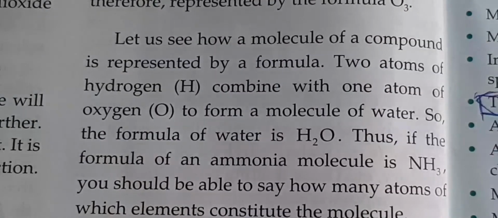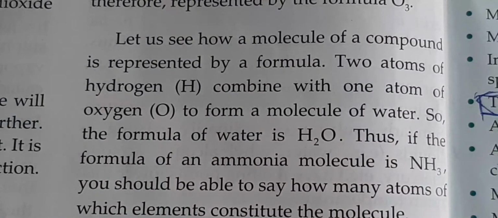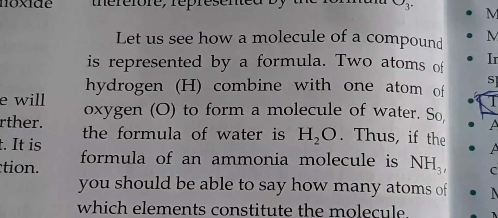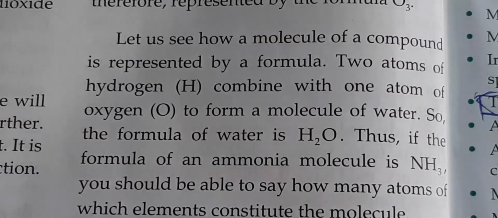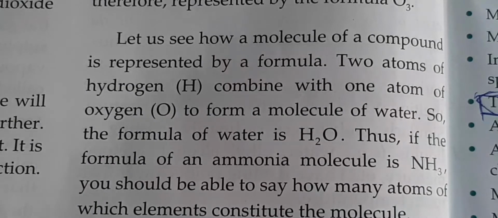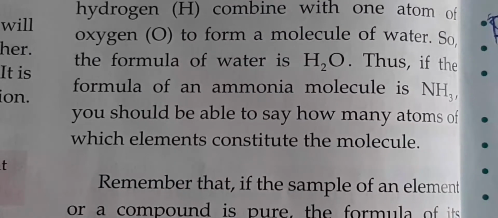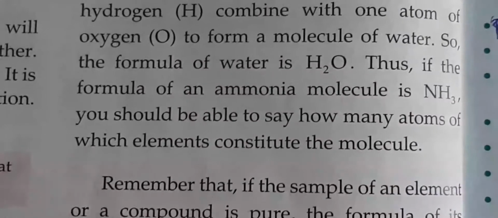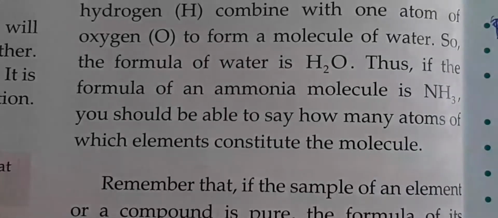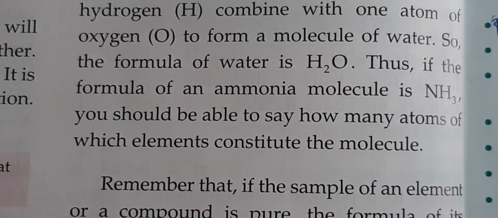A molecule of compound means they contain atoms of two different elements. Like in water, we have two atoms of hydrogen and one atom of oxygen. In the case of ammonia, we have one atom of nitrogen and three atoms of hydrogen. So these we call molecules of compound.